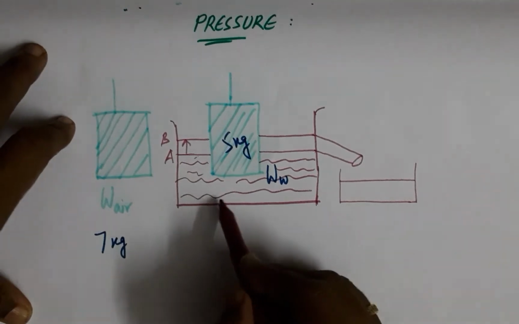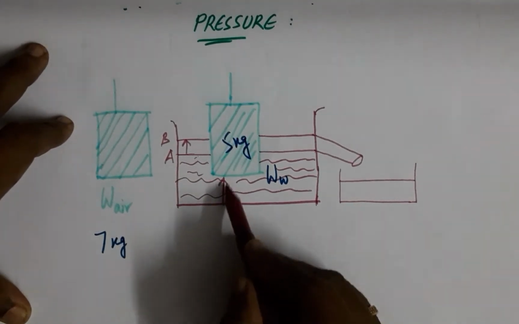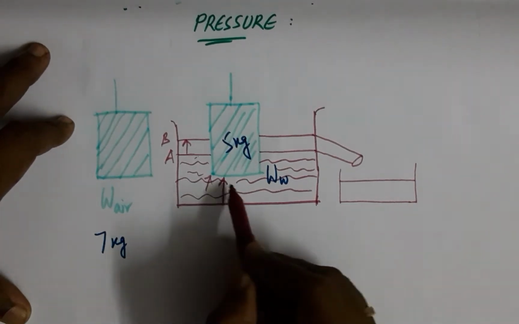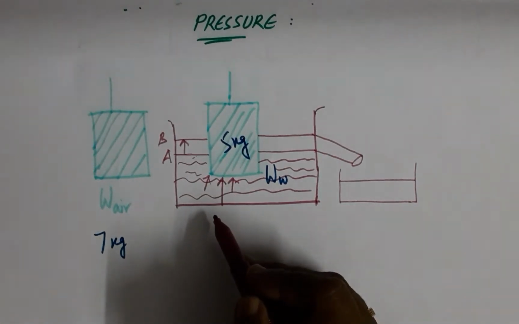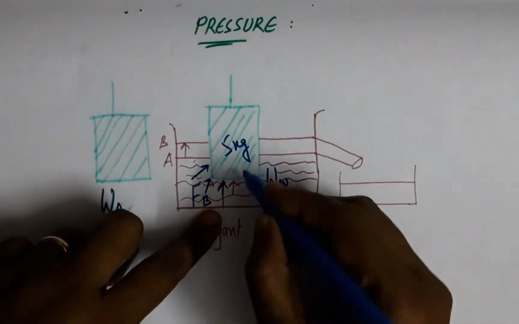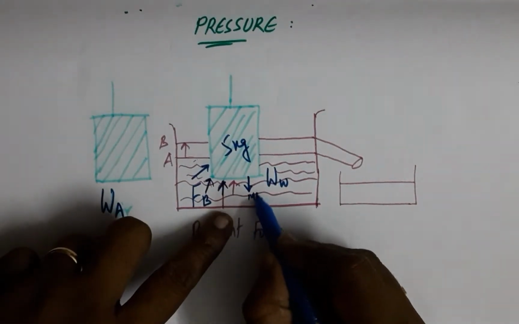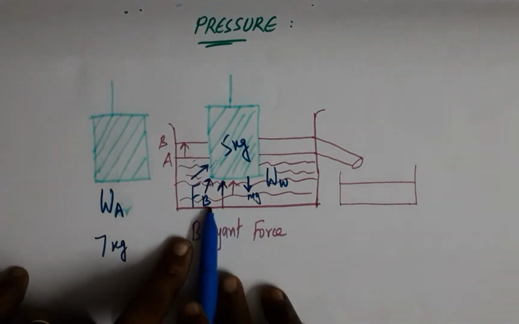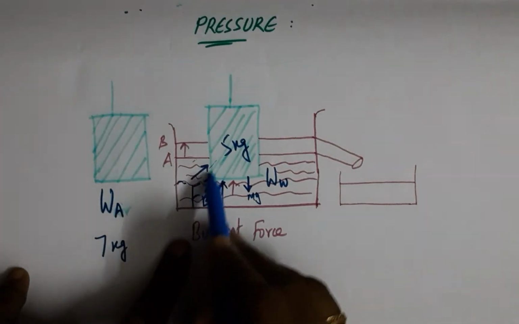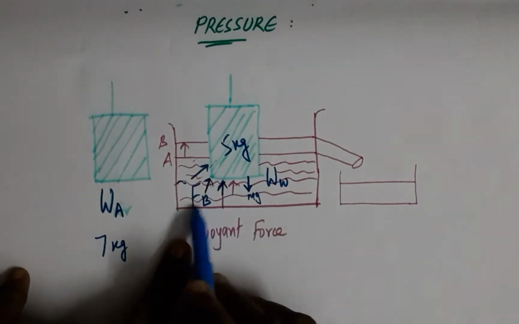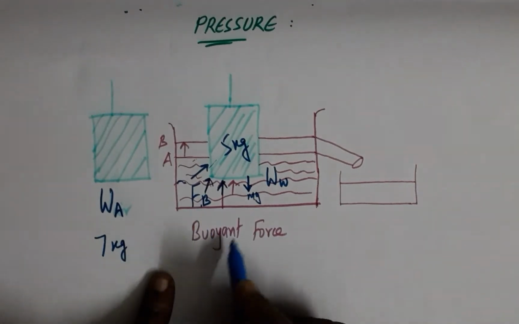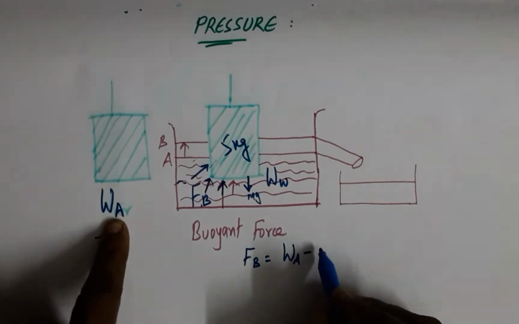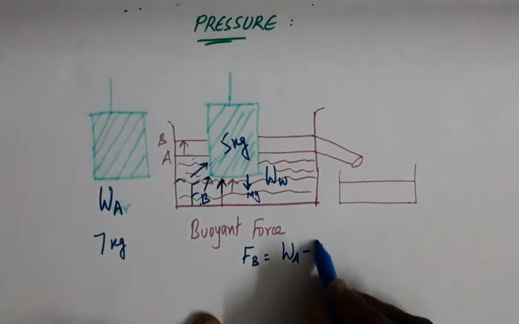rise in water is due to the push of this object by the force acting on the object on behalf of the water. The water will push the object upwards, and the weight of the object pushes downwards by mg. But again the opposing force, the buoyant force of water, the liquid also has force which pushes the object upwards with similar force, and this force Fb is nothing but the difference of weight between the object in air and object in water.